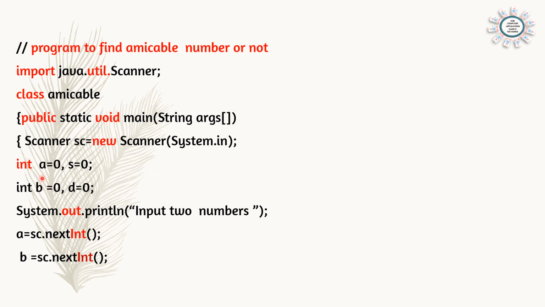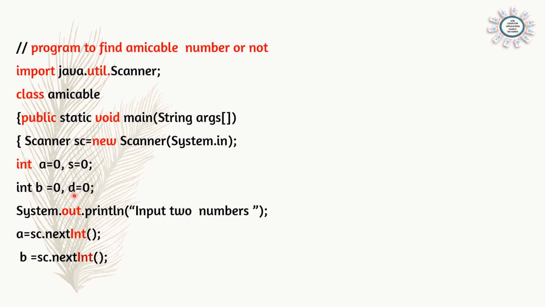So here int a is equal to 0. We have declared and initialized a for accepting the first number, and s is equal to 0, s for finding the sum of factors of a. And int b is equal to 0 and d is equal to 0. B for the second number, and the sum of its factors will be stored in d.